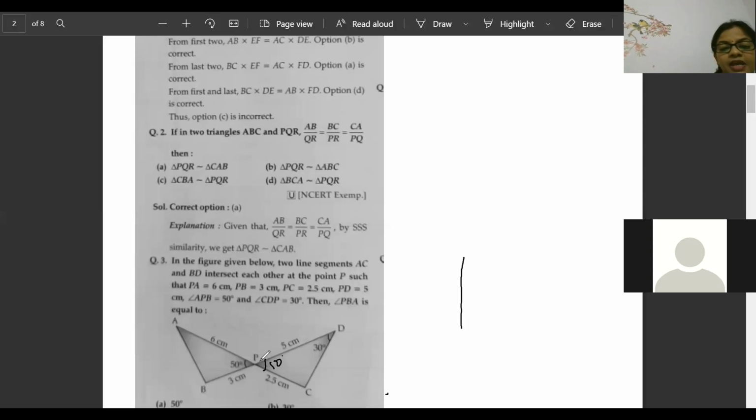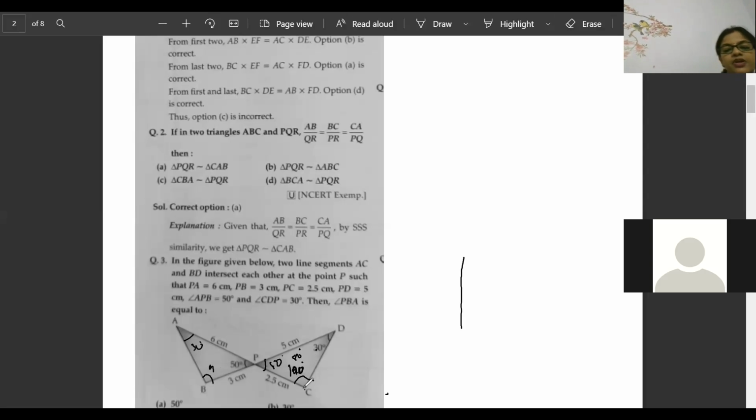Because they told PBA, this is the angle they told. So this one will become 90 degree. This is 50 degree. So this one will become 30 degree and this one will become 100 degree. Because 50 and 30 is 80, and 80 plus 100 will become 180.